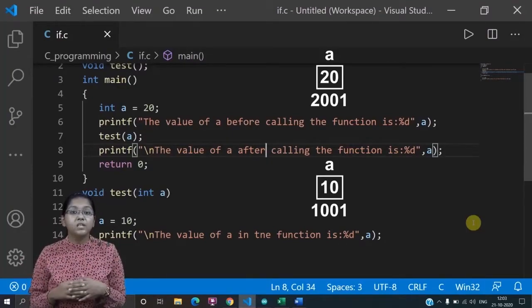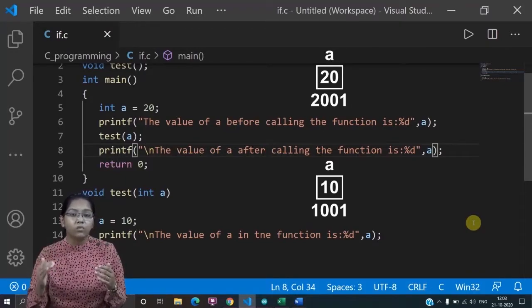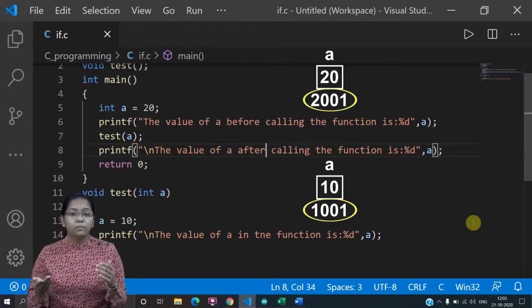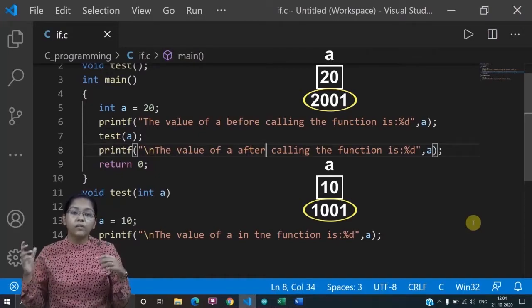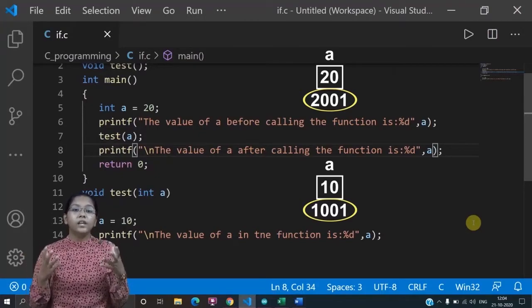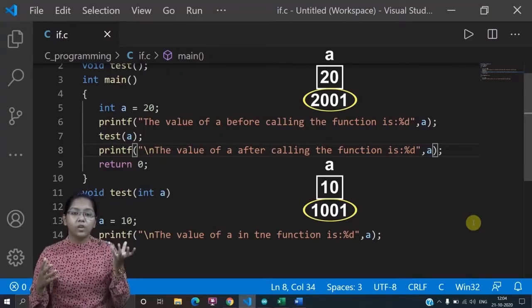Because see here, both the addresses over there are different. Both these blocks are stored differently in memory. So let's say here I have a variable a, and that value in the function has an address of 1001, and the a with value 20 has address 2001. So these two blocks have different addresses. So whatever value I change here, will it reflect here?